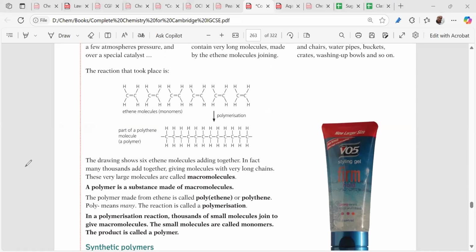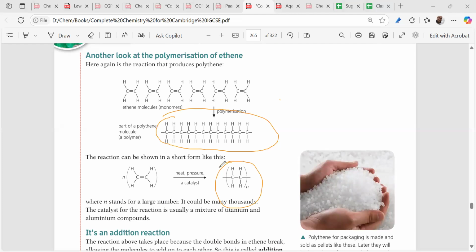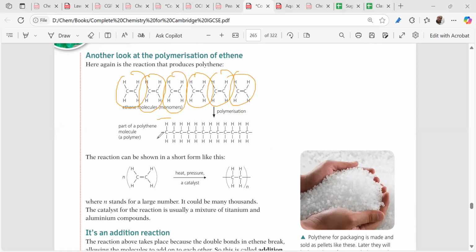And we get a polymer. Now, how to represent this is very important. If there's a fixed number of monomers we have taken, two important things are the repeating unit. What is a repeating unit? The repeating unit is a way by which we represent the polymer. Now it differs. If you take a fixed number of monomers, you'll have a repeating unit something like this.